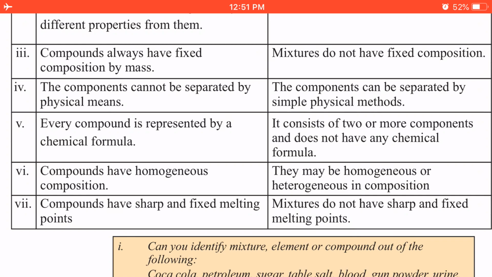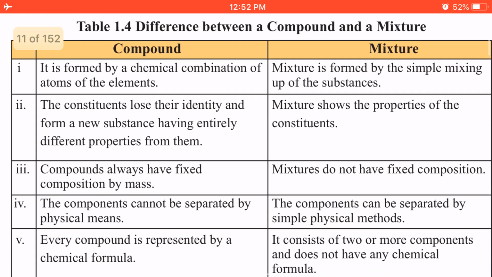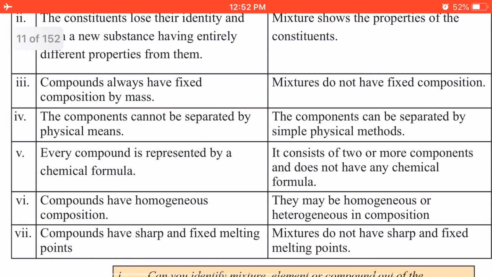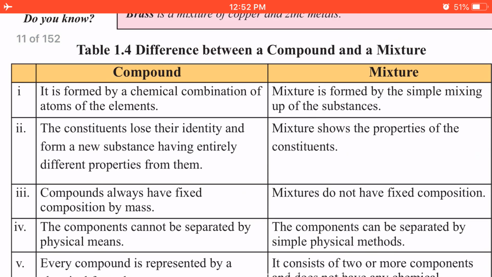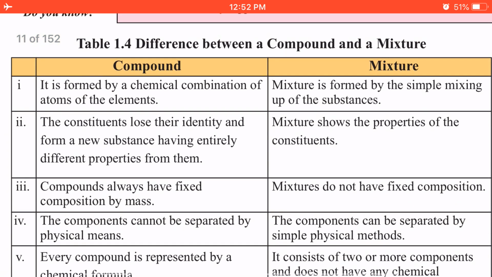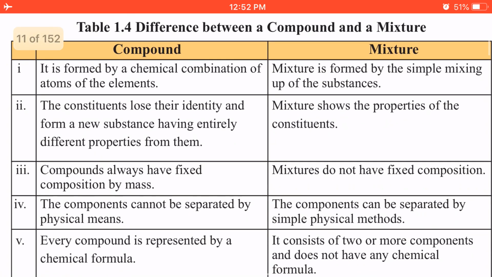So these are the 7 points. In the exams, you could write any five, or you could learn any five of these points, but I suggest you learn 6 and 7. So if you forget any one point, you could have other points to make it 5 points.